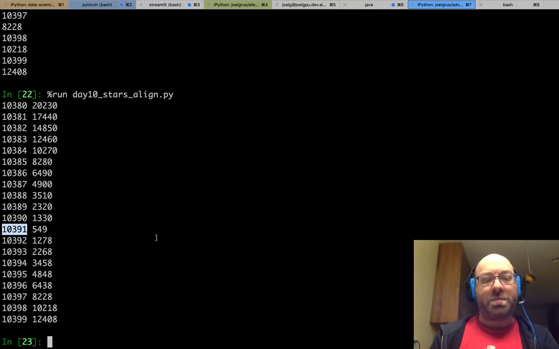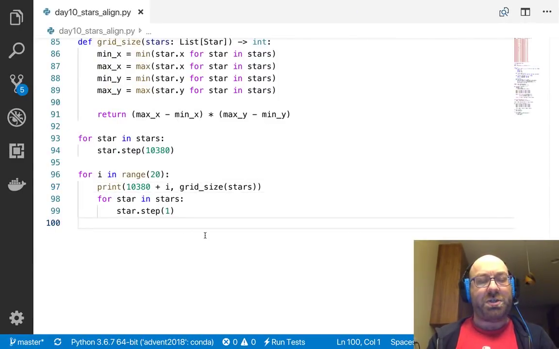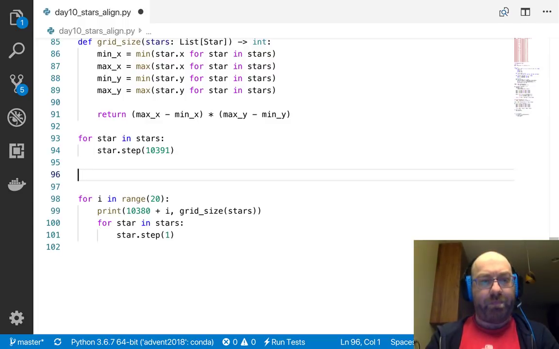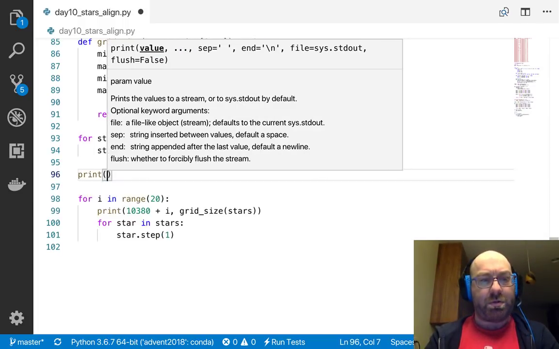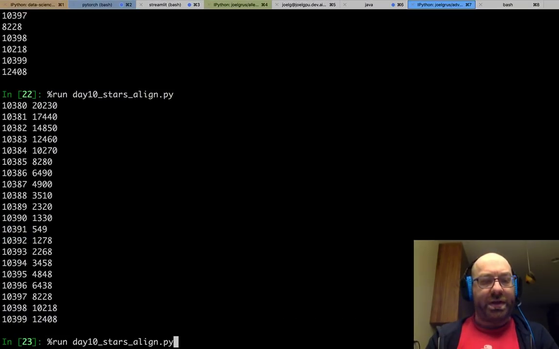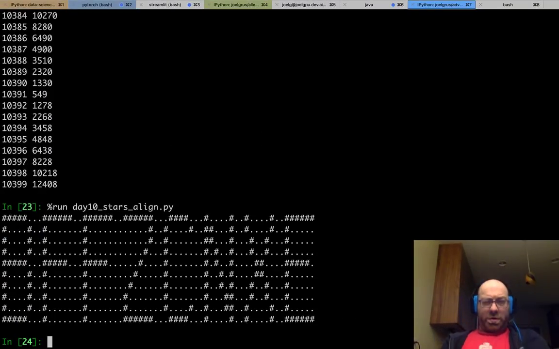So that's clearly the smallest one. So let us just step 10391 times, and then show stars. So let us try that. BFF, I have to squint real hard at that.